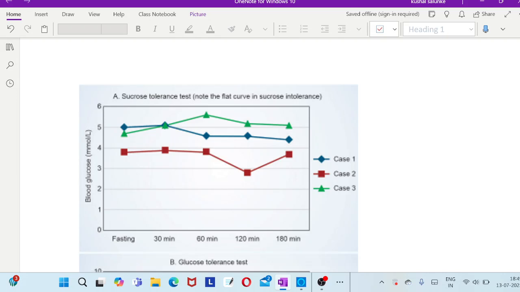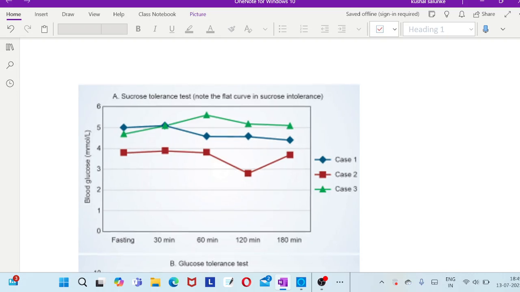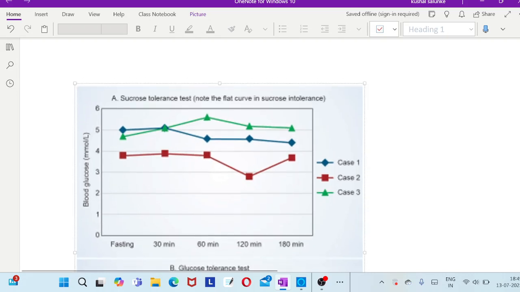So this test is considered normal when there is a rise of at least 20 milligram per deciliter in the glucose level compared to the fasting state. So 20 milligrams up जाना चाहिए. But in this particular case there will be no 20 milligram rise.